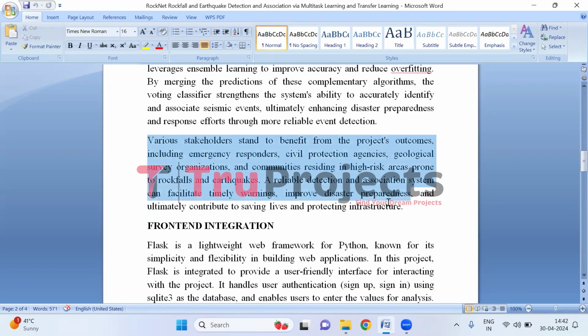The project's outcomes benefit emergency responders, civil protection agencies, geological survey organizations, and communities in high risk areas prone to rockfalls and earthquakes. With a reliable detection system, timely warnings can be issued, enhancing disaster preparedness and potentially saving lives while safeguarding infrastructure. This system's effectiveness lies in its ability to quickly identify hazards, allowing for prompt responses and mitigation measures, ultimately reducing the impact of these natural events on communities and infrastructure.